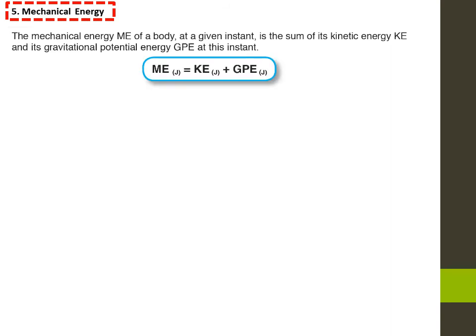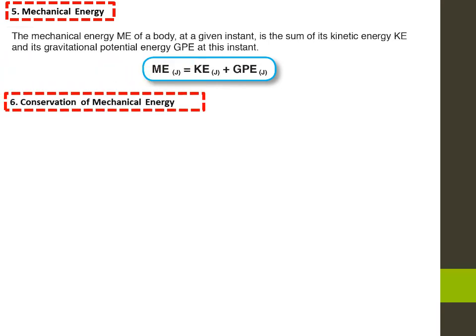Mechanical energy. The mechanical energy ME of a body at a given instant is the sum of its kinetic energy KE and its gravitational potential energy GPE at this instant. Mechanical energy equals kinetic energy plus gravitational potential energy.